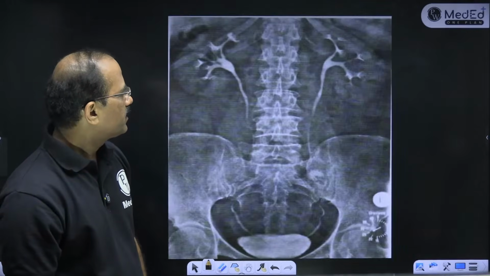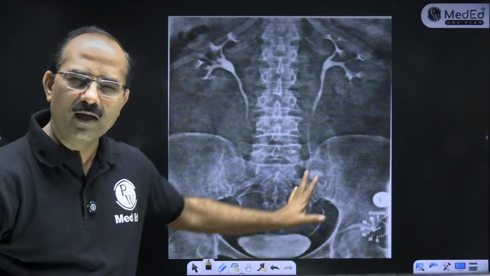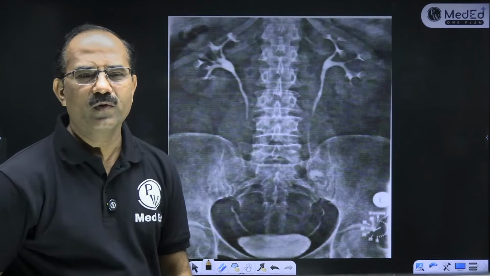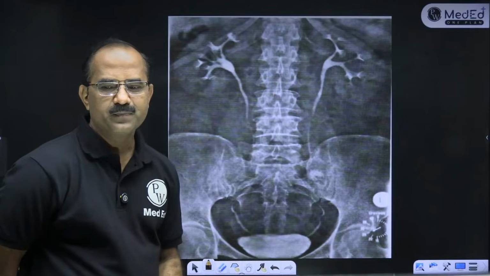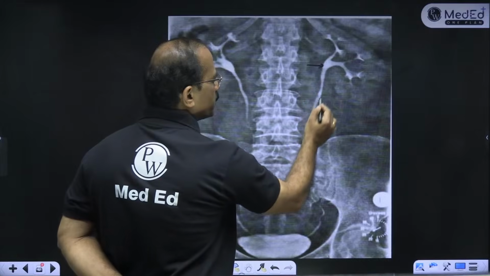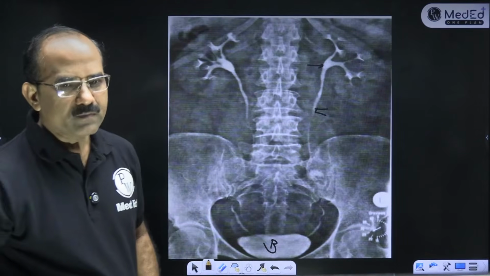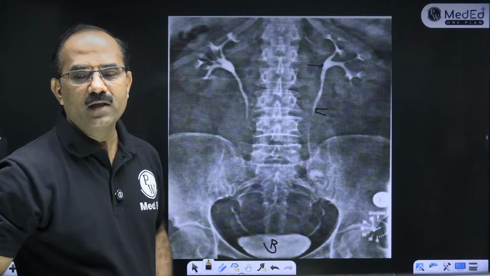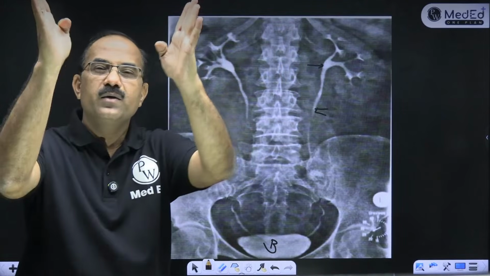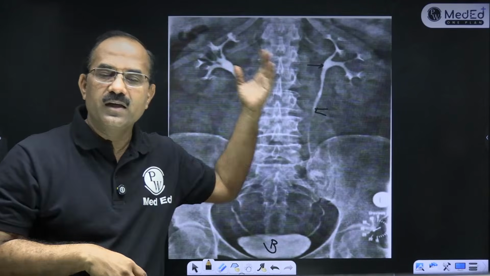Okay, now look at this. If this has been shown in college, they will ask. You tell me what this is. You see the calyces, the pelvis, the ureter, the bladder. This is an investigation done to see the urinary system, to check whether there is any stone or any constriction.